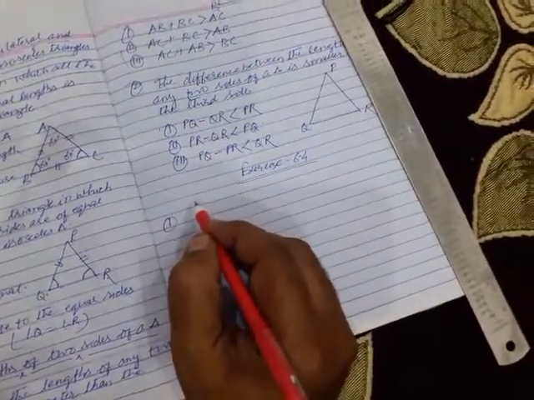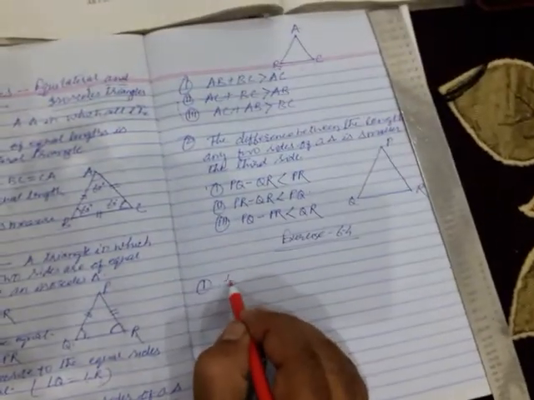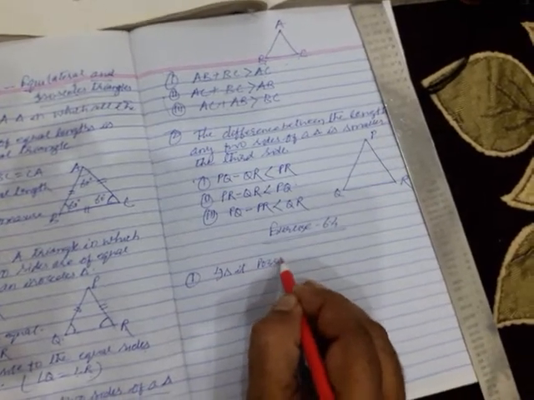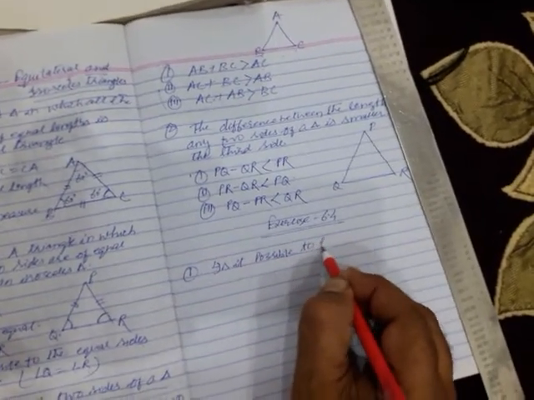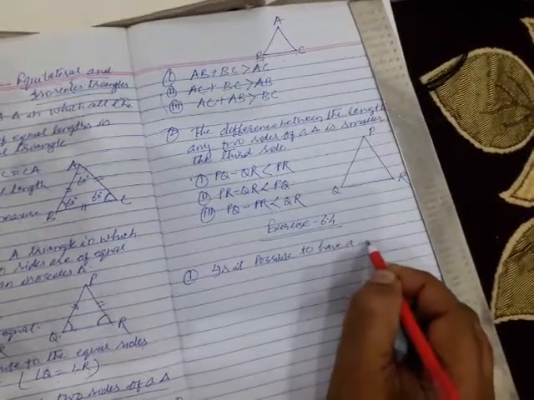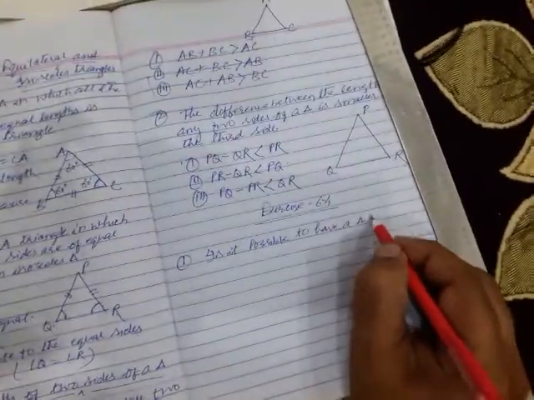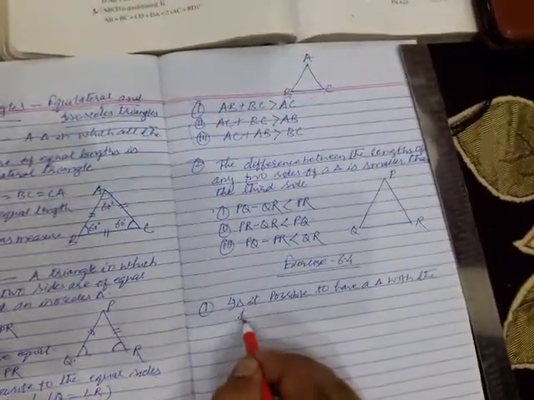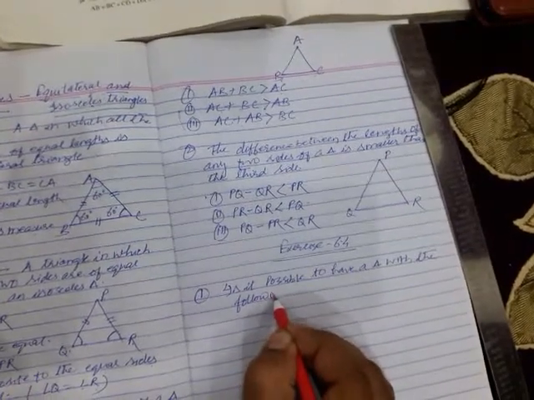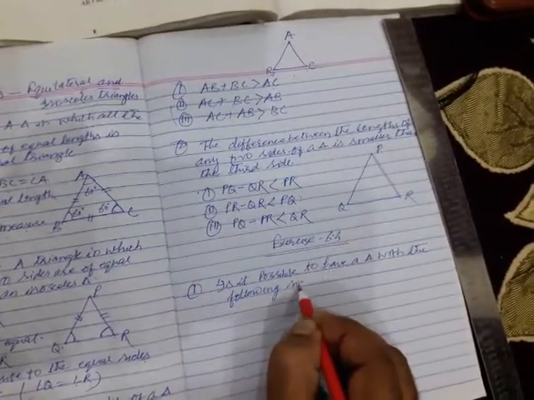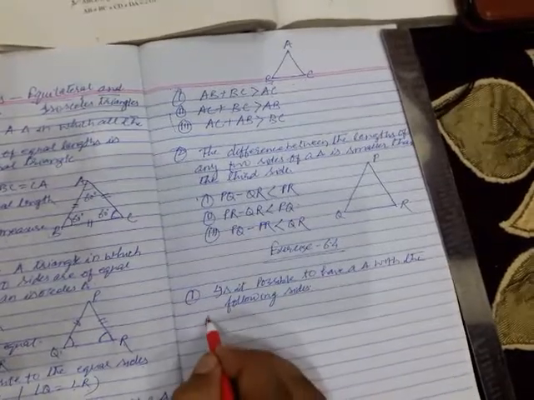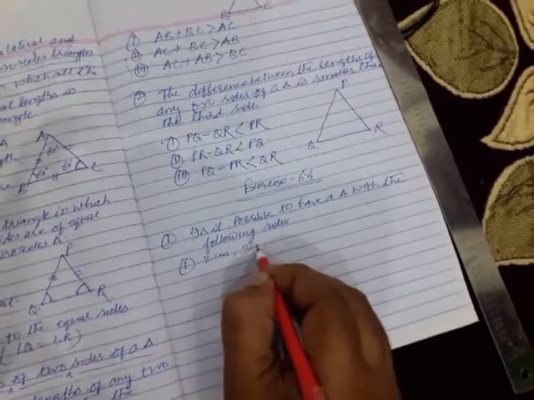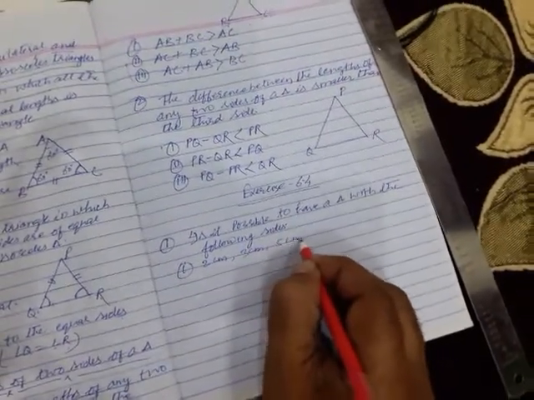Is it possible to have a triangle with the following sides? What is the first one? 2 centimeter, 3 centimeter and 5 centimeter.